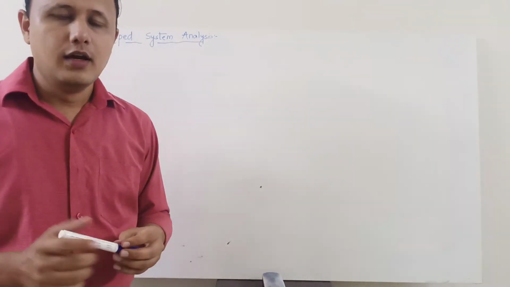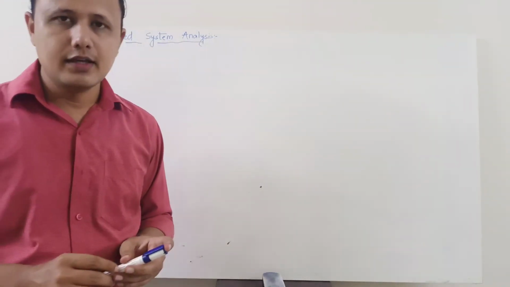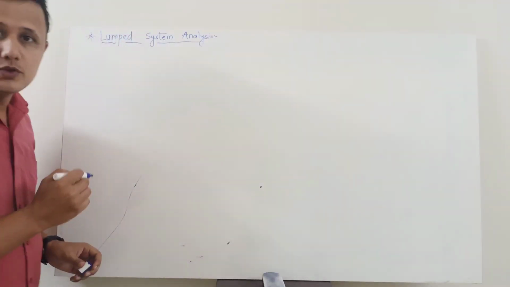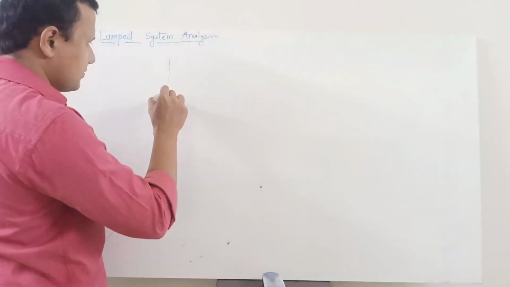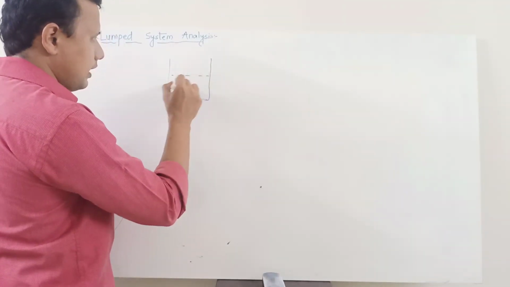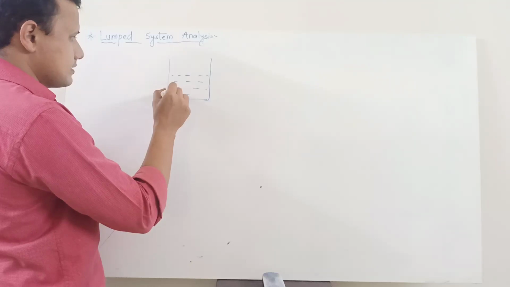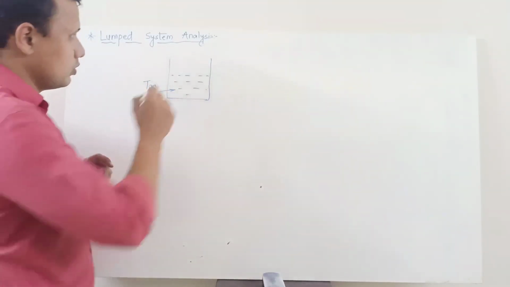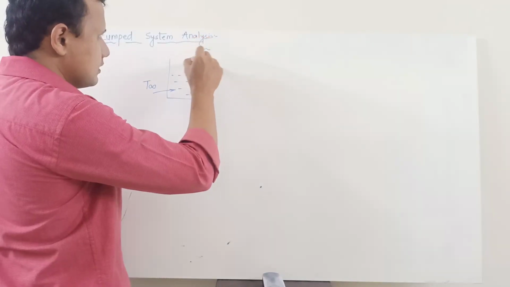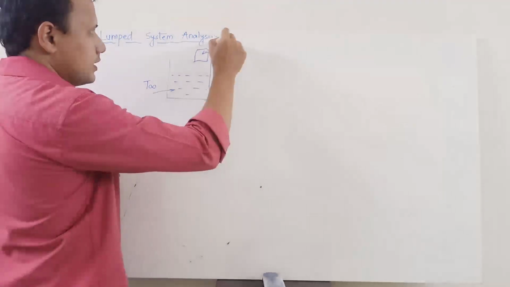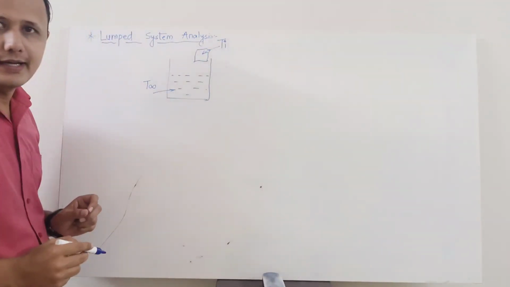Hello everyone. Now we are going to derive the governing equation for lumped system analysis. For this purpose we are going to consider a container. In this container there is some fluid which is stored, and this fluid is at some temperature T infinity. Now we are also going to consider, let us say, a solid component. Initially the temperature of that solid component is Ti.